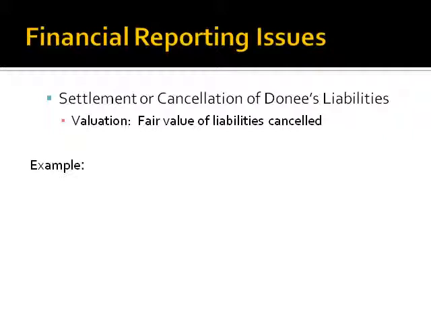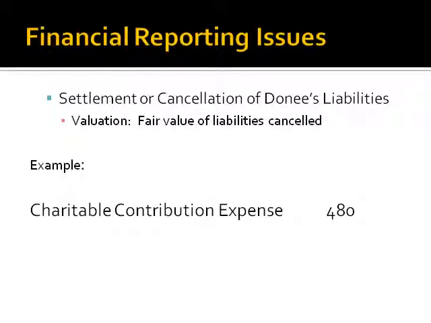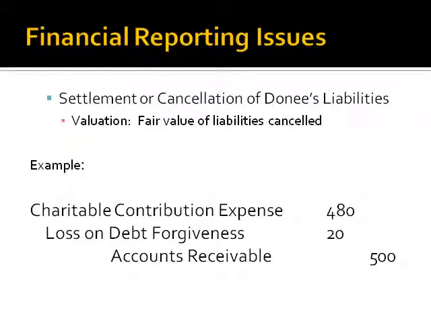The entry to record the contribution would be as follows. Charitable contribution expense of $480, loss on debt forgiveness of $20, and a credit to accounts receivable of $500.